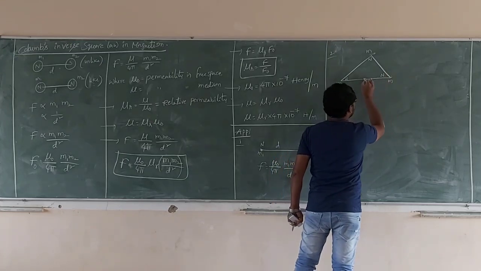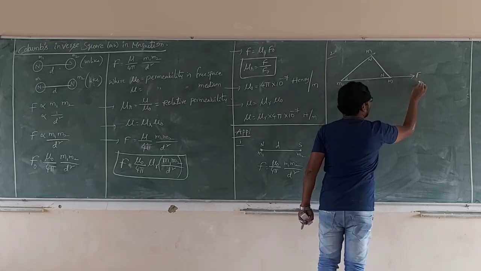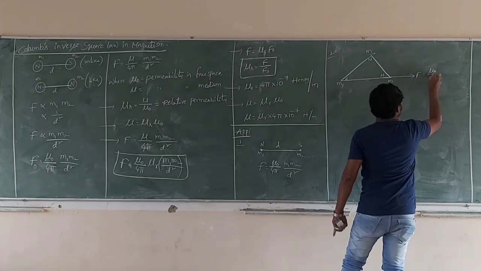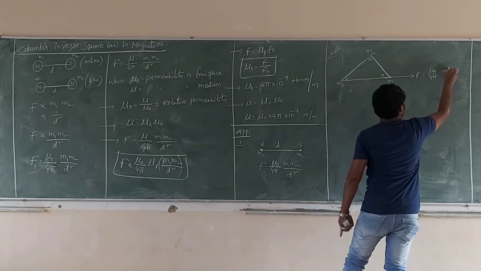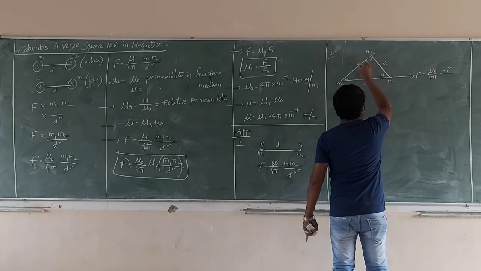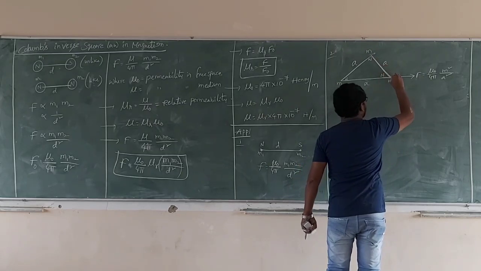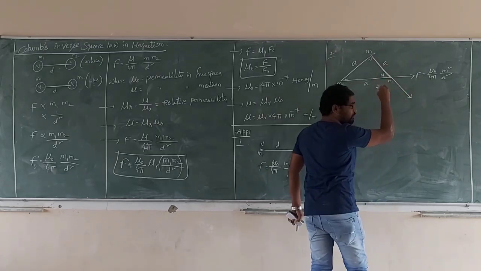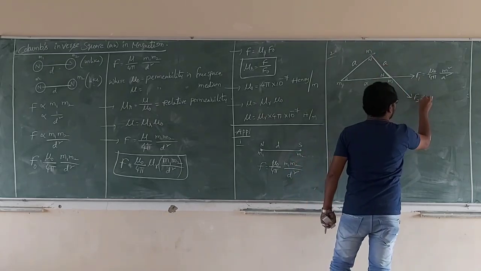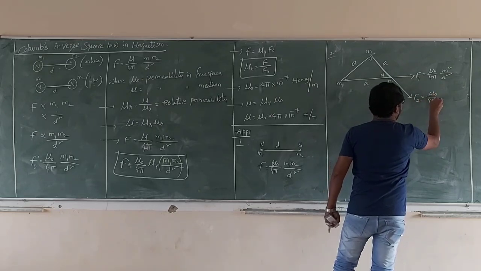This is the repulsive force. F1 is equal to mu naught by 4 pi M1 M2 by a square. This is also a repulsive force. F1, F2 equal mu naught by 4 pi m square by a square.